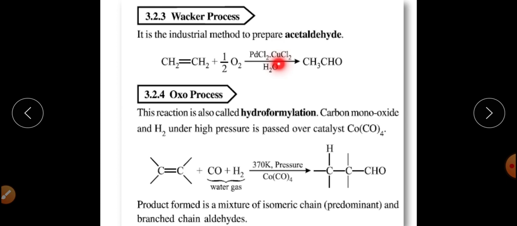So this is the Wacker process, the second method of conversion of alkene into aldehyde, specifically acetaldehyde.